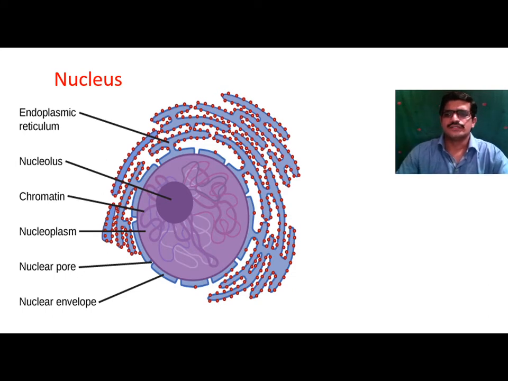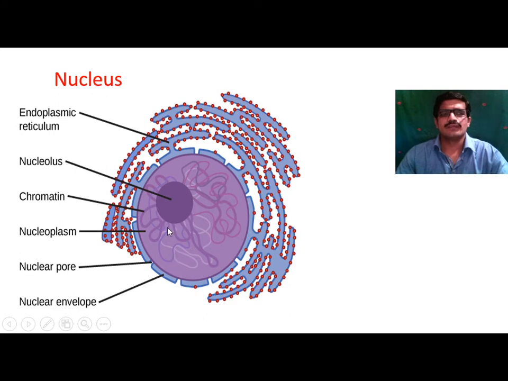So each nucleus is surrounded by a thin transparent membrane called the nuclear membrane, which separates the nucleus from the cytoplasm, and the living fluid present inside this nucleus is called nucleoplasm.